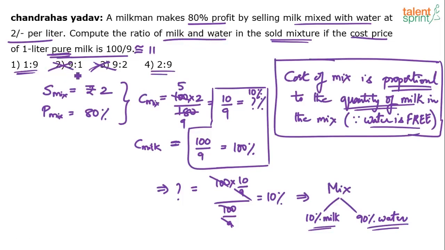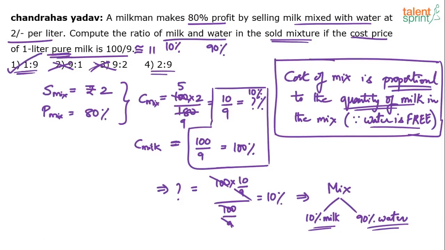Water to milk will be 9:1. You have to be careful. Milk to water. Milk is 10%. Obviously, water is 90%. What's the ratio? 1:9. Option 1 is the final answer. 1:9 will be the answer. Many of you had marked 9:1. You were correct, the numbers are correct, but the sequence is wrong. It's not 9:1. It should be 1:9. Option 1, 1:9, is the final answer.